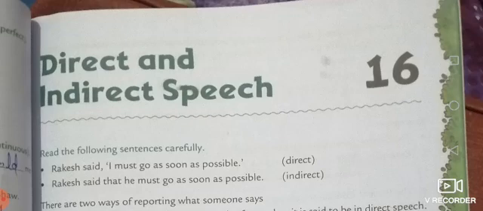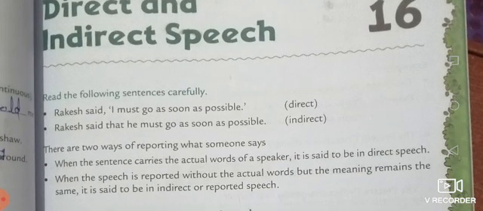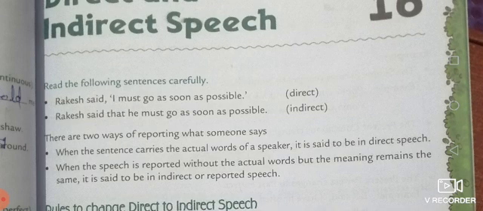In this chapter, lesson 16, we will see what direct and indirect speech is. Read the following sentence carefully. Rakesh said, "I must go as soon as possible." This first sentence is direct speech. Now, when we convert it to indirect, the sentence is like this: Rakesh said that he must go as soon as possible.